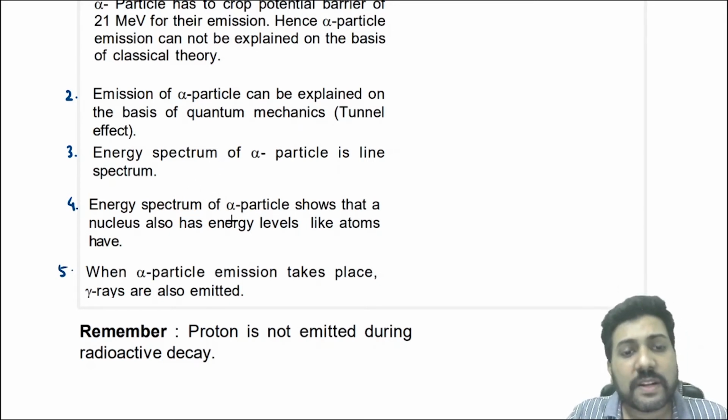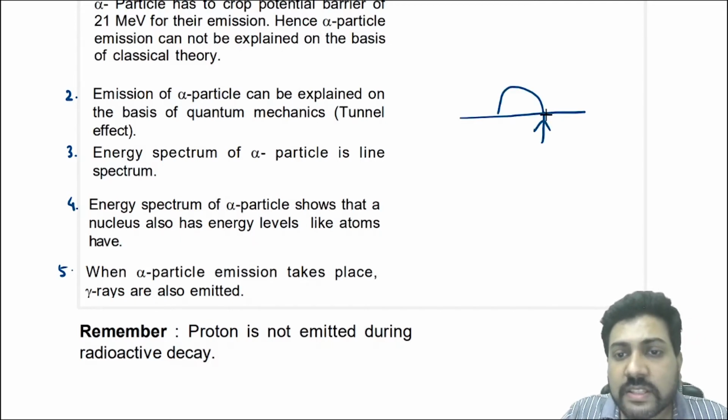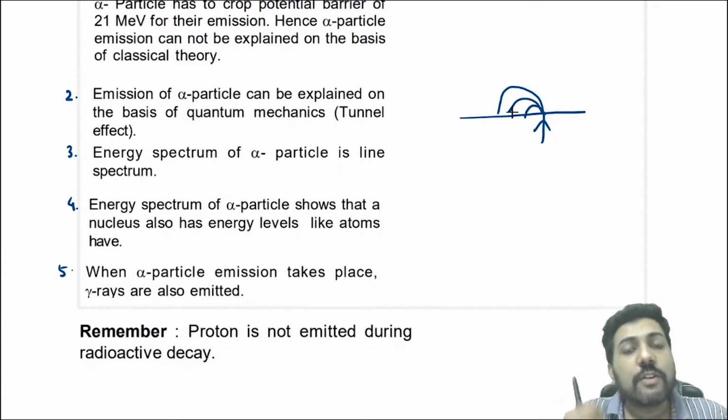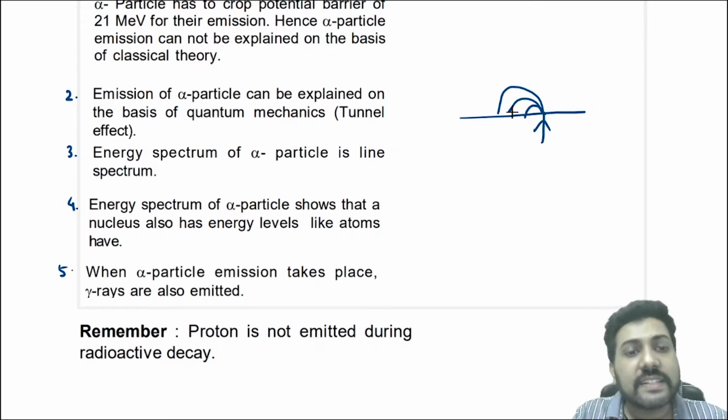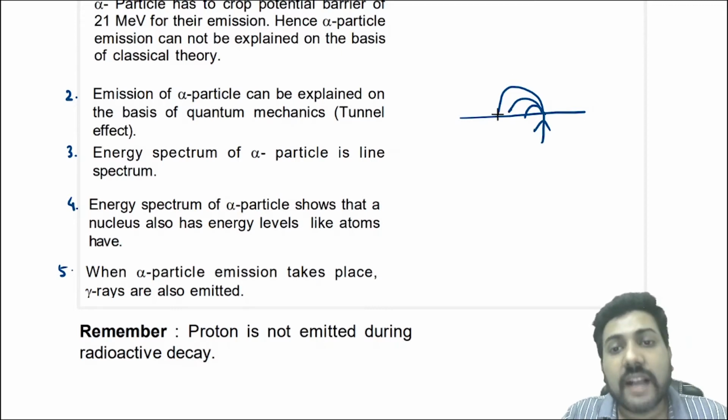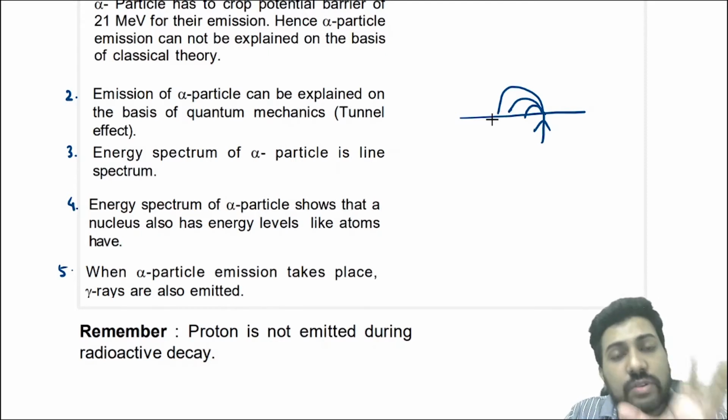The energy spectrum of alpha particle shows that a nucleus has energy levels like atoms have. So because of this observation only, the concept of nuclear excited state was formed. We came to know that nucleus also has excited states by observing these kinetic energies, because we have seen that the kinetic energy should have come out to be constant, but it did not come out to be one constant but various constants. Why? Because of the concept of nuclear excited state.